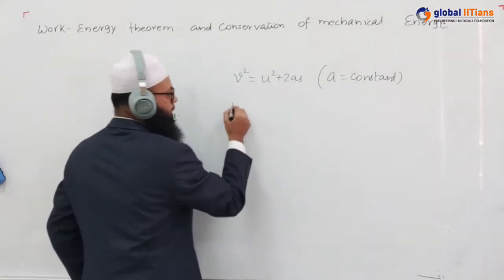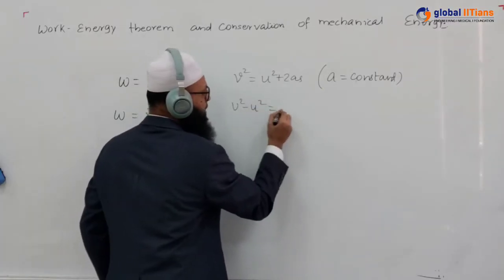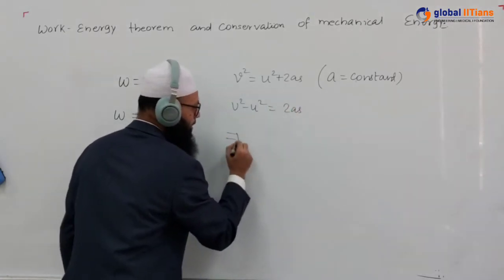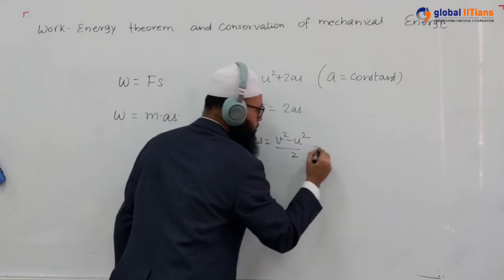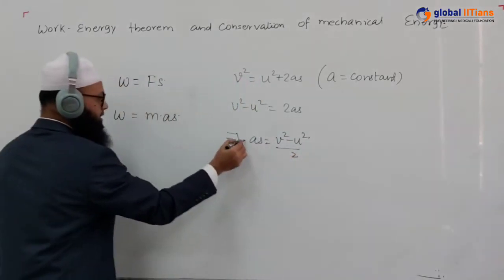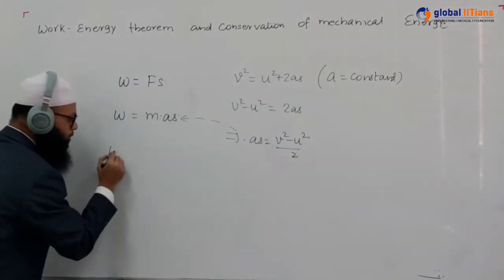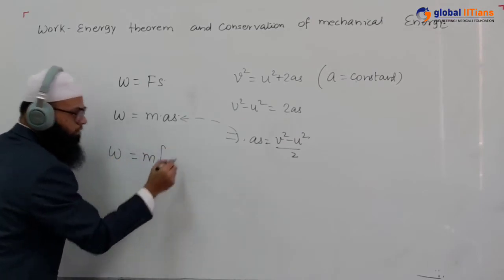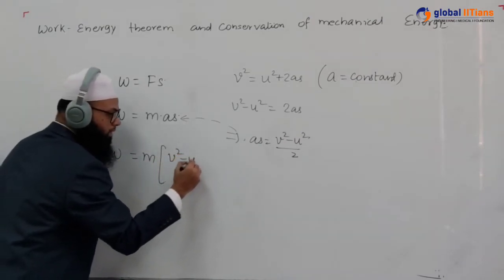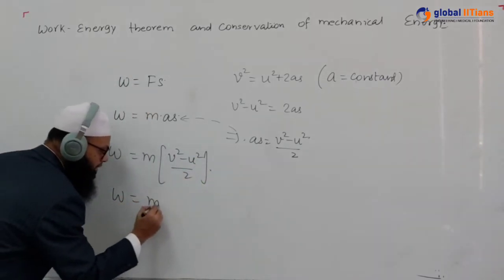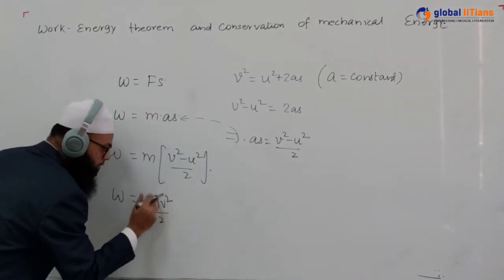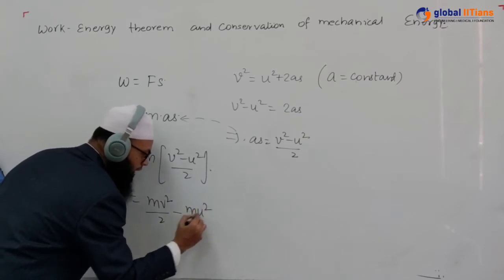Let's see what happens. So v square minus u square is equal to 2as, or as is equal to v square minus u square upon 2. Now we are putting this expression here. So W will become m times v square minus u square by 2. So W will be mv square by 2 minus mu square by 2.